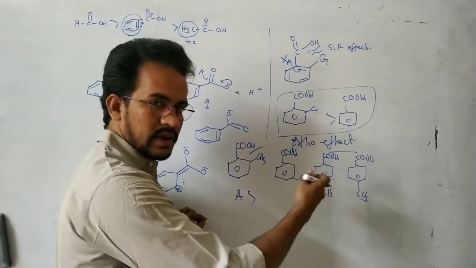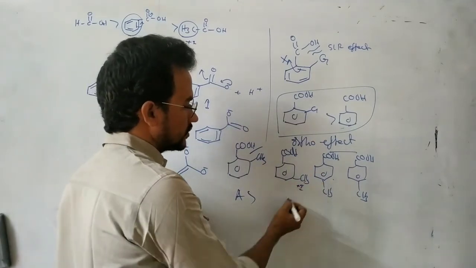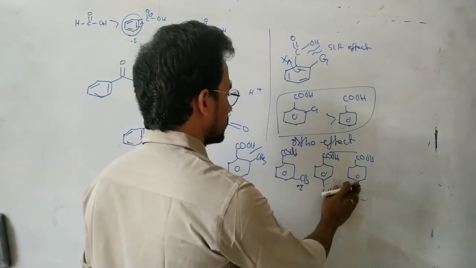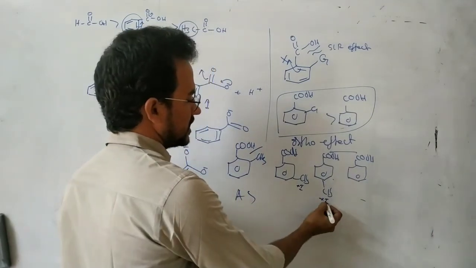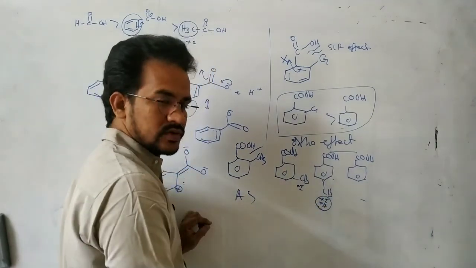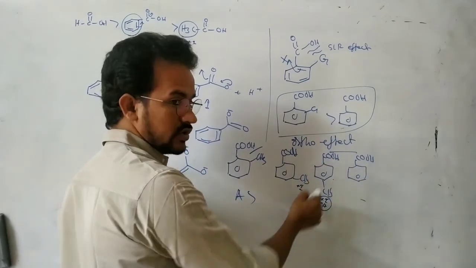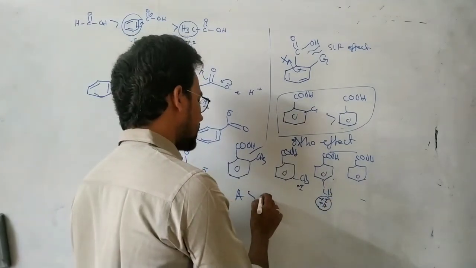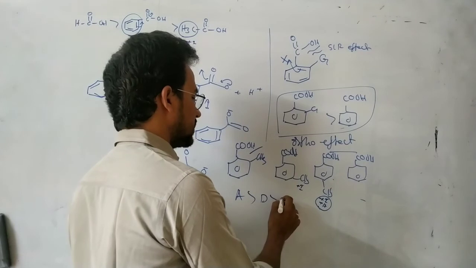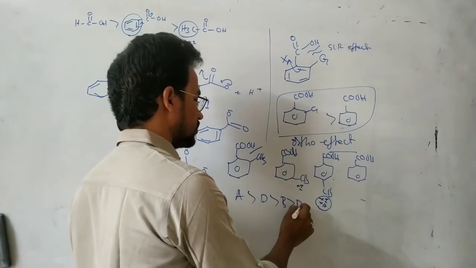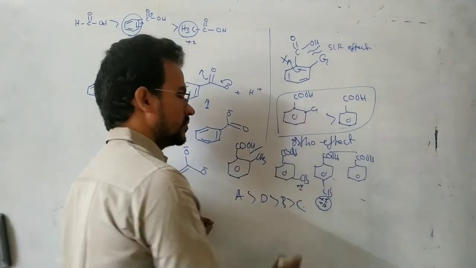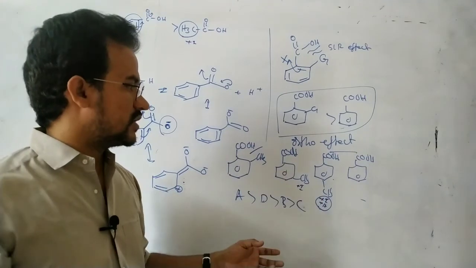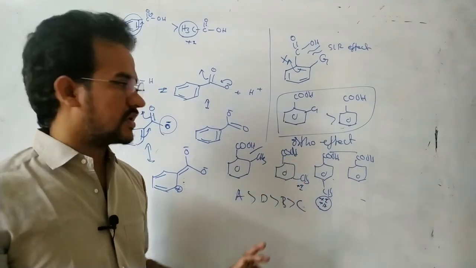And next, apply the electronic effect. It is a plus pi group at the meta position only. Now here plus pi and plus H. Because of the plus H effect, the acidic nature decreases more, and because of the plus pi effect, the acidic nature decreases. Now here the unsubstituted acid is more acidic. Next meta, that means B, and then D, and then C. So only ortho-substituted benzoic acid is more acidic, irrespective of the nature of the group, and for the remaining compounds, apply the electronic effect.